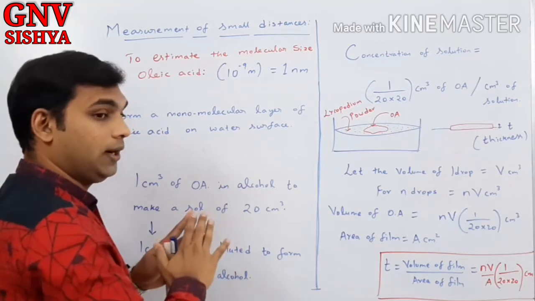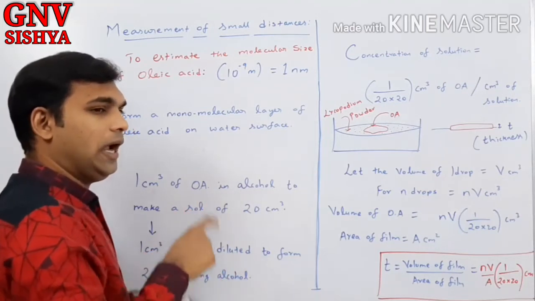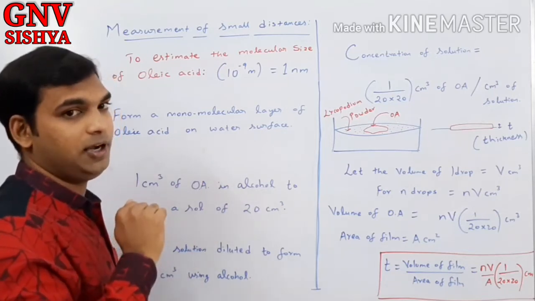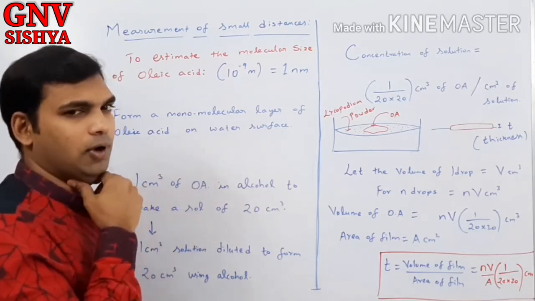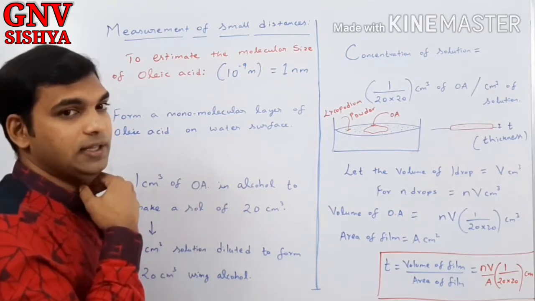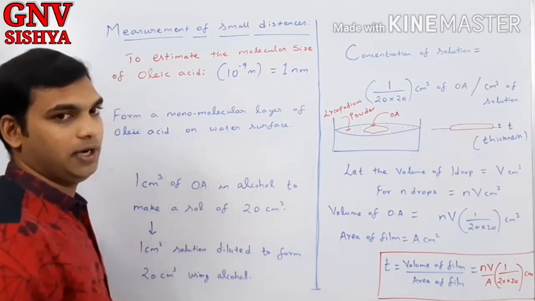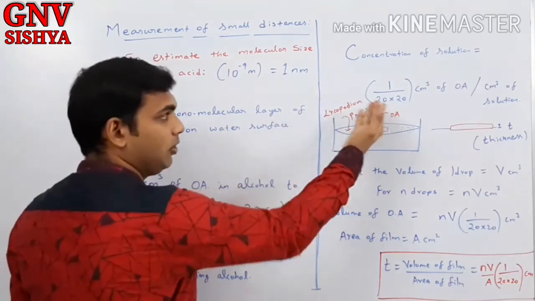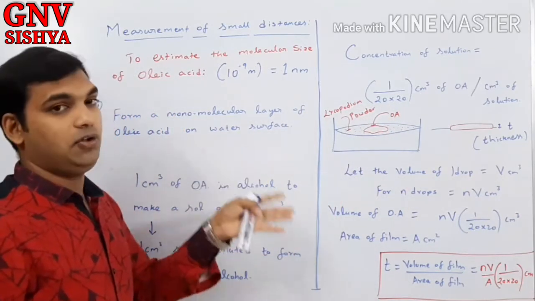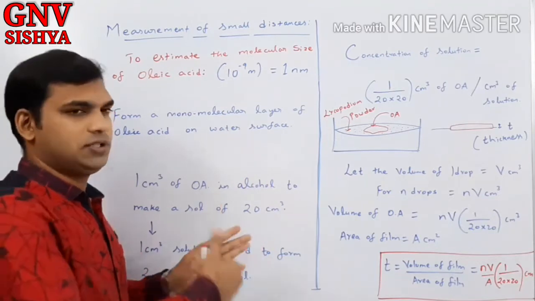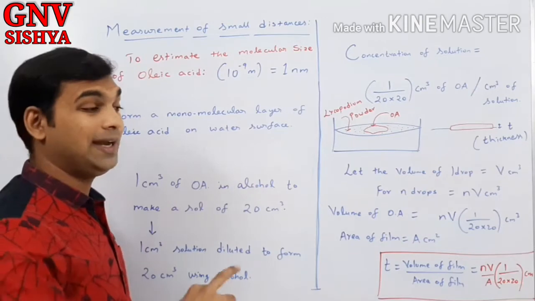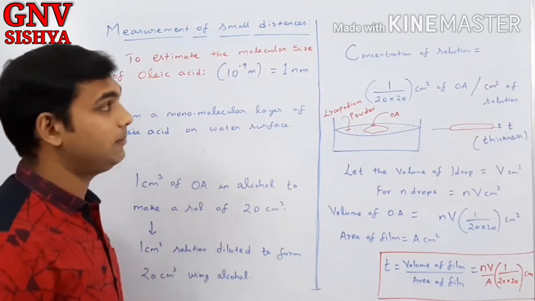Correct? So actually, it is equivalent to adding 1 cm³ of oleic acid to 400 cm³ of alcohol, almost. But we cannot spend 400 ml of alcohol simply just like that. So that is why this method is adopted. Instead of wasting 400 cm³ of alcohol, we can do this just by using almost 40 cm³ of alcohol. You can get the same concentration, same dilution.